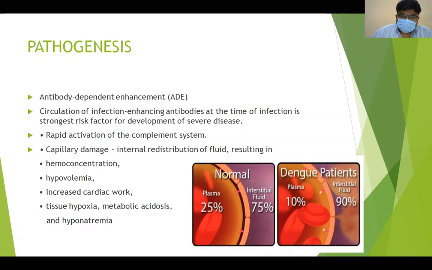Suppose a person is affected with dengue DEN-1 strain, antibodies will be formed against that virus.